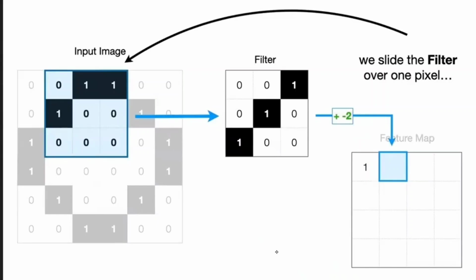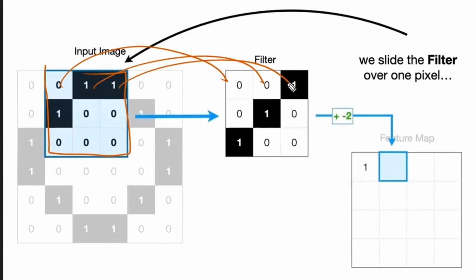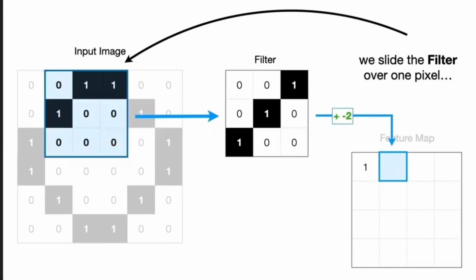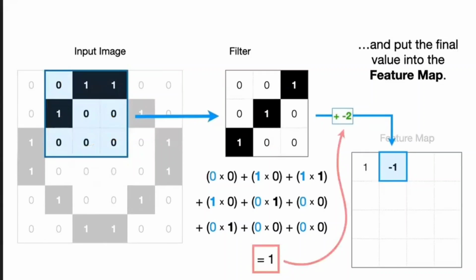Next, it will move on to the next 3 by 3. This 3 by 3 will be multiplied into this one. That is 0 into 0, 1 into 0, 1 into 1, 1 into 0, 0 into 1, 0, 0, 0. So completely 1, 0. Total overall you are having as 1. 1 minus 2, what is the answer? Minus 1. Right? So 1 you are going to get as the dot product, and once you add the bias, it is going to give minus 1.